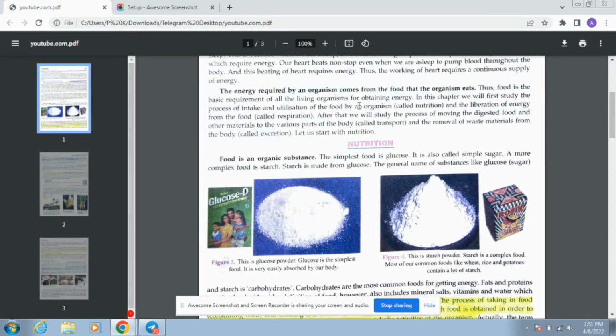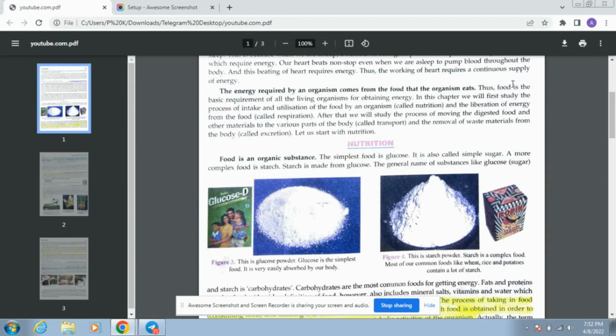We need energy, of course, every animal does, and many machines also do. But all living things, meaning all living beings, where is their energy requirement fulfilled from? That is the food we eat. The source of energy we require to perform various life activities, from where do we get that energy? That is food, the food we eat. Thus, food is the basic requirement of all living organisms for obtaining energy. Of course, it is a basic requirement.